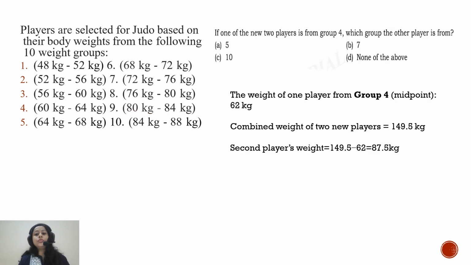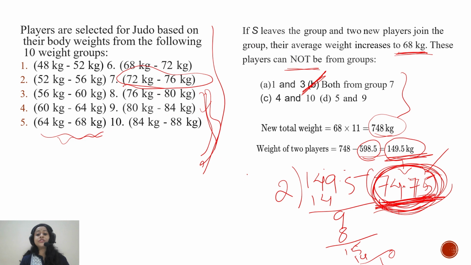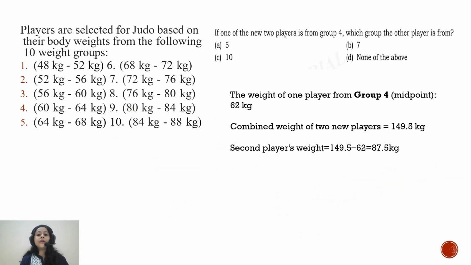If one of the two new players, that is based on question 2 where two new players have joined, right? Referring to question number 2, if one of the new two players is from group 4, which group is the other player from? There we determined that both players cannot be from group 7, because their average is coming to 74.75, which falls in group 7. So both of them cannot be from group 7. Now here it is mentioned that one of them is from group 4. Then the other player must be from which group?